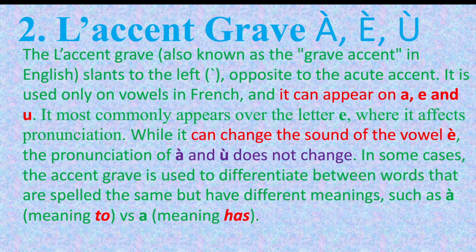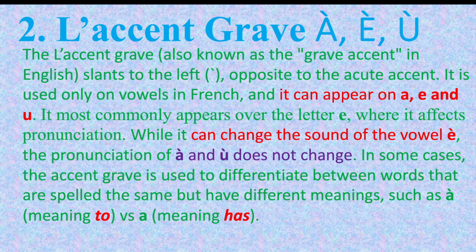It is used only on vowels in French, and it can appear on A, E, and U. It most commonly appears over the letter E, where it affects pronunciation. While it can change the sound of the vowel E, the pronunciation of A and U doesn't change.